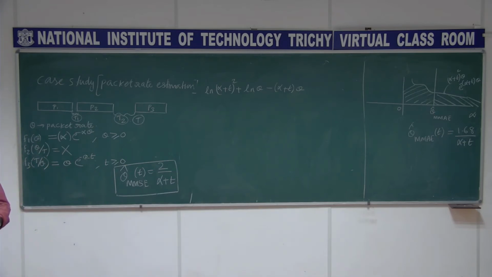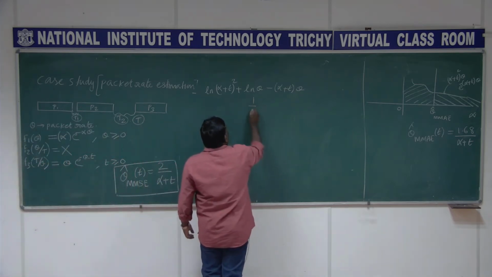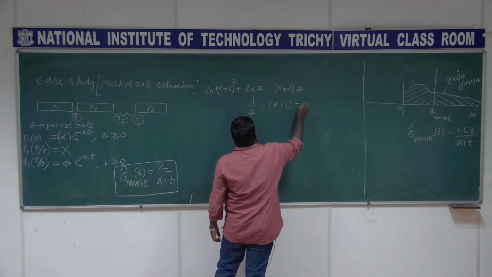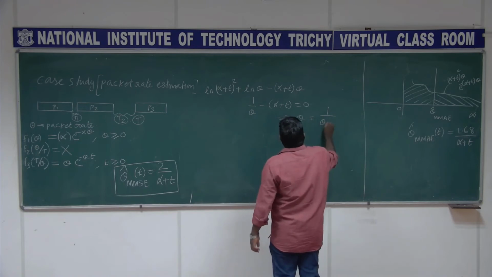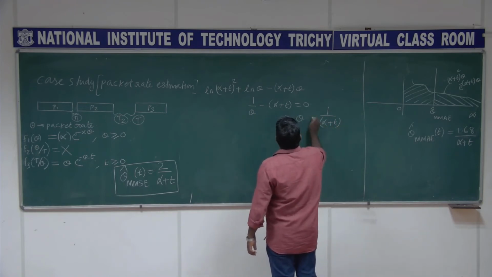I wanted the value of theta that maximizes this function, right. So you differentiate this with respect to theta, equate to 0 and solve for it. So you get here 1 by theta minus alpha plus t equal to 0. This implies theta is 1 by alpha plus t.